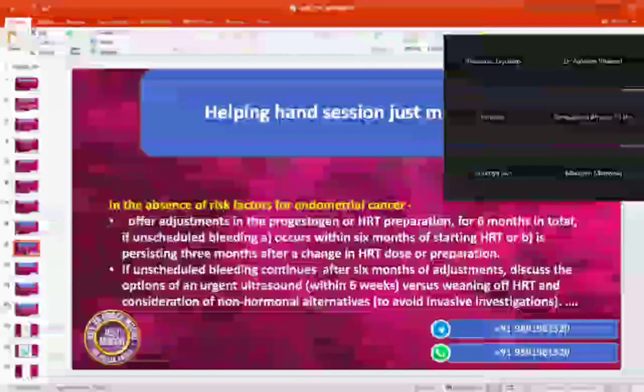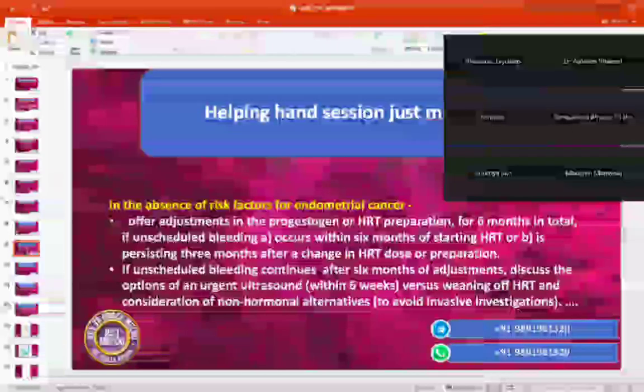If she has come for the very first time with unscheduled bleeding after HRT within 6 months, clear everyone? Yes, ma'am. And again she is coming after the adjustment which has already been done. Okay, now Sarah has come to me at 5 months. She was having unscheduled bleeding.